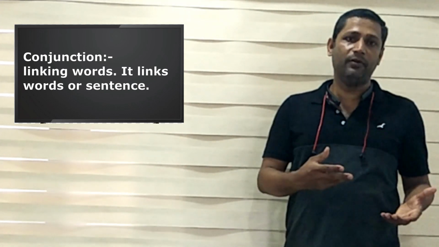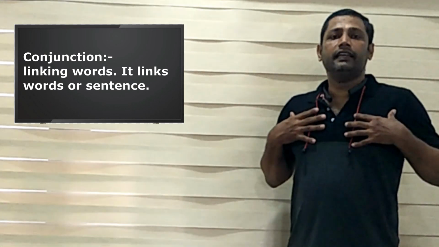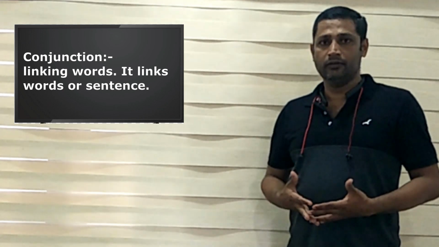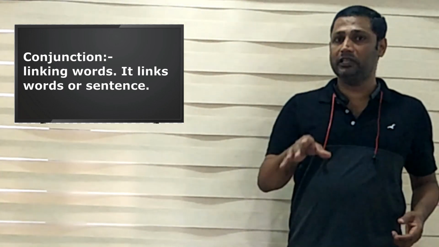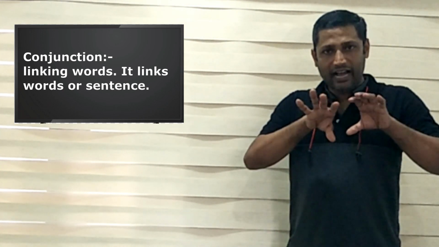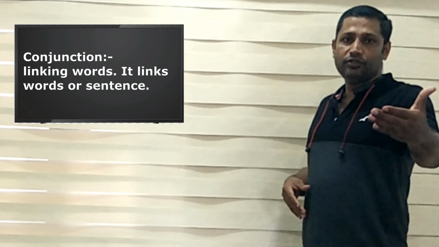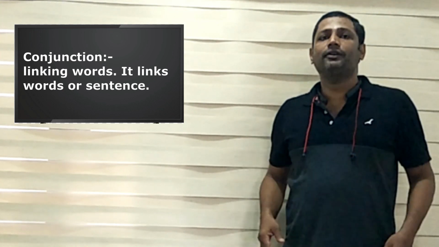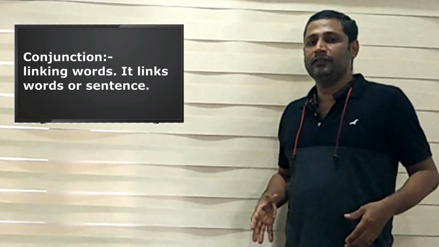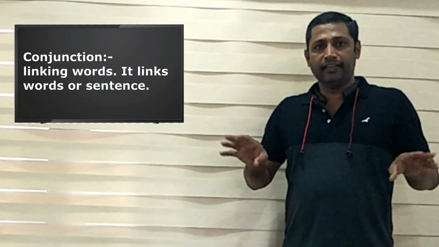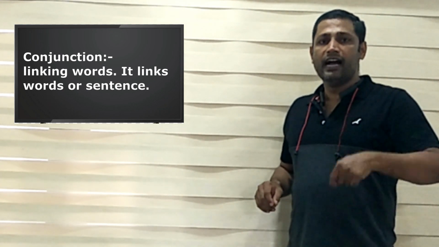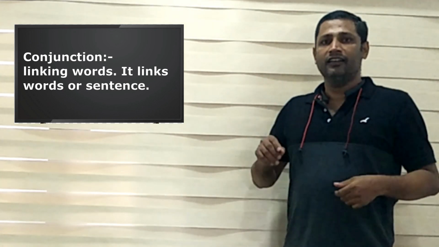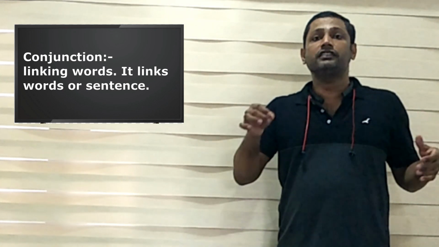Let's see another example for linking sentences. Yesterday I came to your house, but I couldn't see you. Here there are two sentences. Yesterday I came to your house. Another sentence is, I couldn't see you.